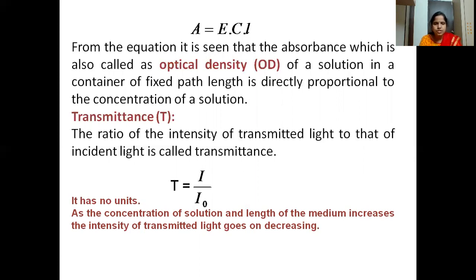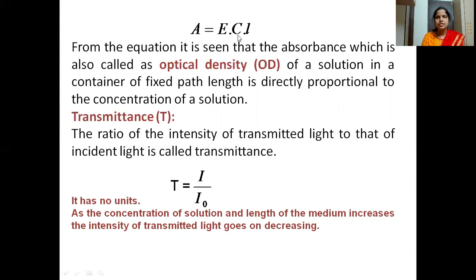So as the concentration of the solution and the length of the medium increase, the intensity of the transmitted light goes on decreasing. Why does it decrease? As the concentration is increasing, as well as the length, what is happening to the absorbance? Absorbance also increases. Why?